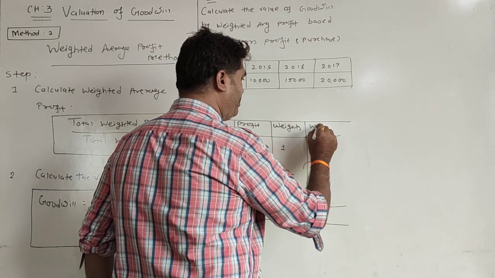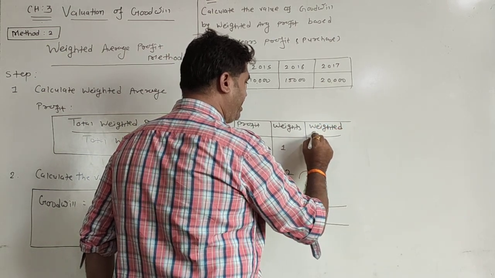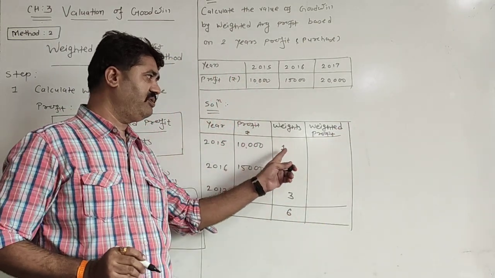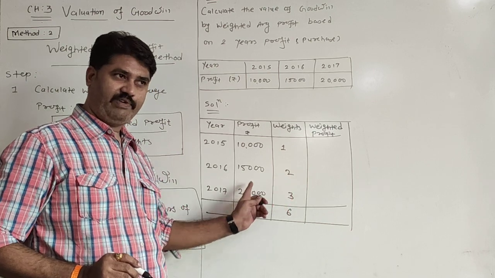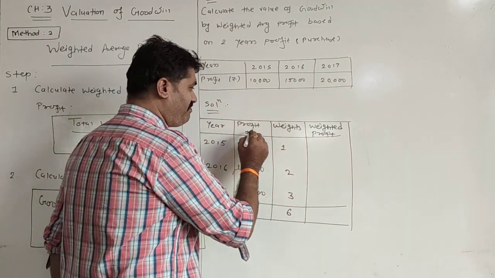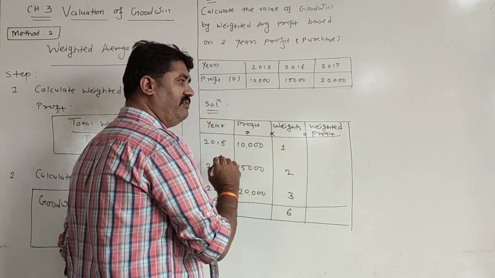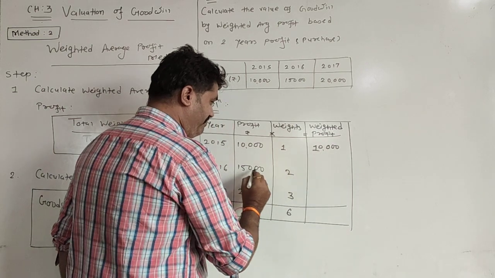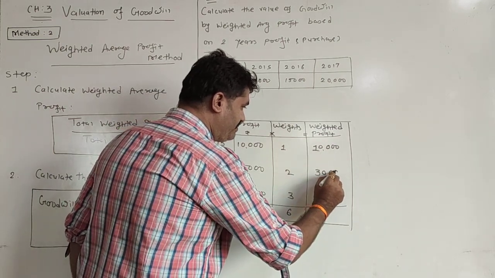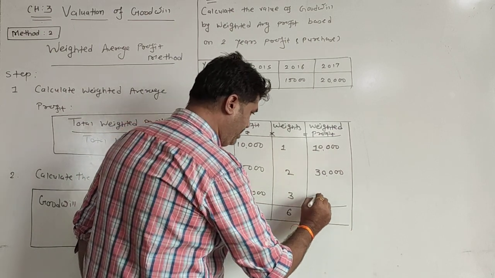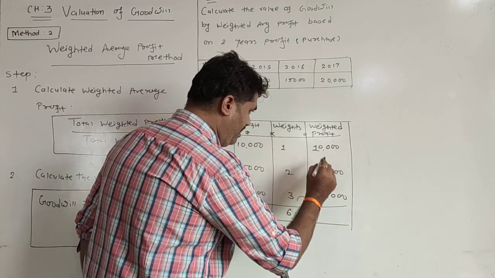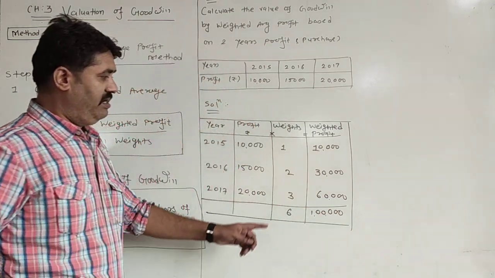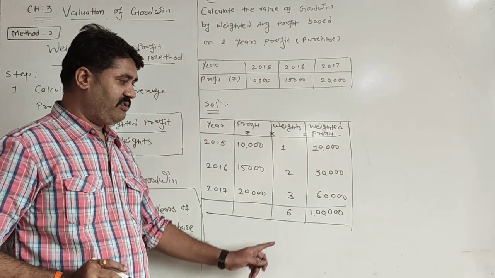Now this is weighted profit. Weighted profit is the product of profit into weight. We have to multiply these two. So profit into weight is equal to weighted profit. 10,000 into 1 is 10,000. 15,000 into 2 is 30,000. And 20,000 into 3 is 60,000. The total is 1 lakh: 60,000 plus 30,000 plus 10,000 is 1 lakh.